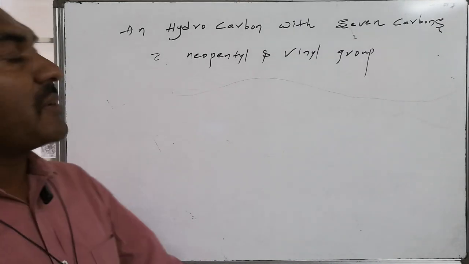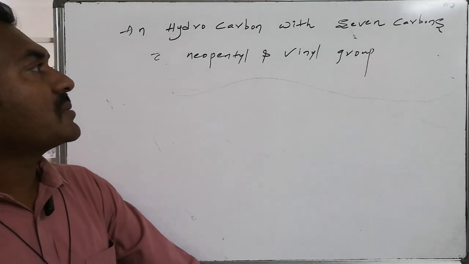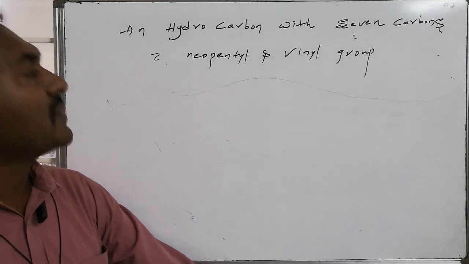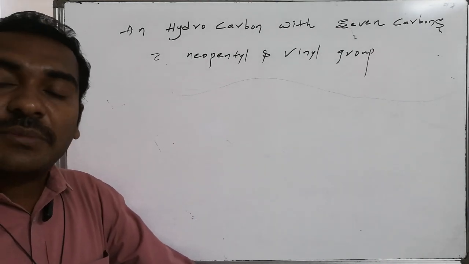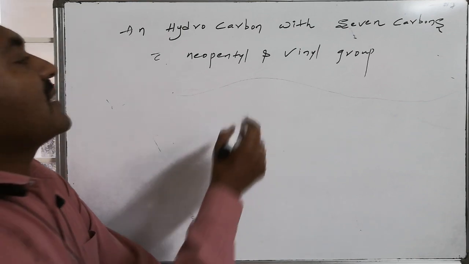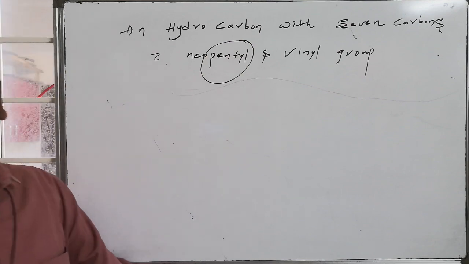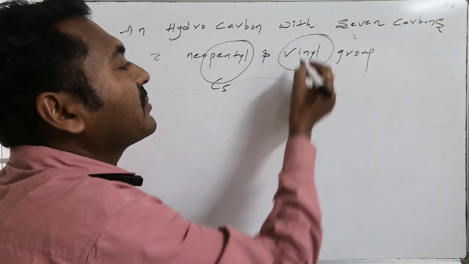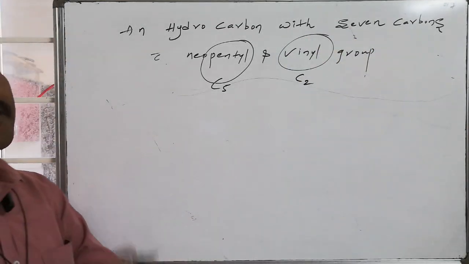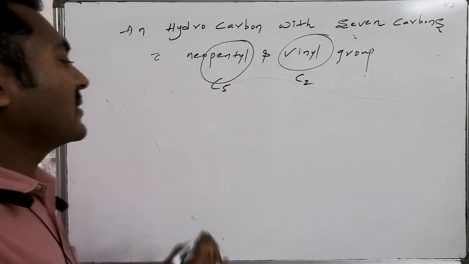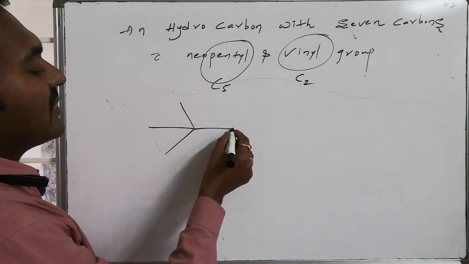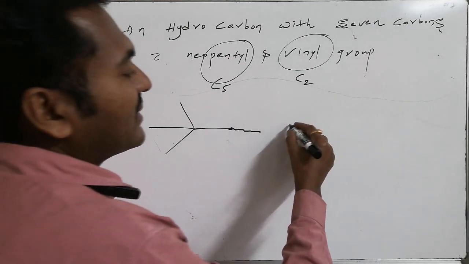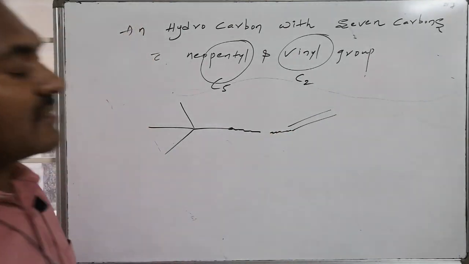Yes, a question asked in the previous class: you were asked to write the IUPAC name of the hydrocarbon consisting of 7 carbon atoms, in which one neopentyl followed by a vinyl group has to be present as part of it. One variety of pentyl is neopentyl, consisting of C5. Vinyl is a C2 system, so the total is 7 carbons: one part is neopentyl, the second is vinyl. If I write pentyl, this is the pentyl system. From here, if connectivity occurs, then this is known as what? Neopentyl system. Whereas this is the vinyl system, and from here, if connectivity occurs, that is known as what?